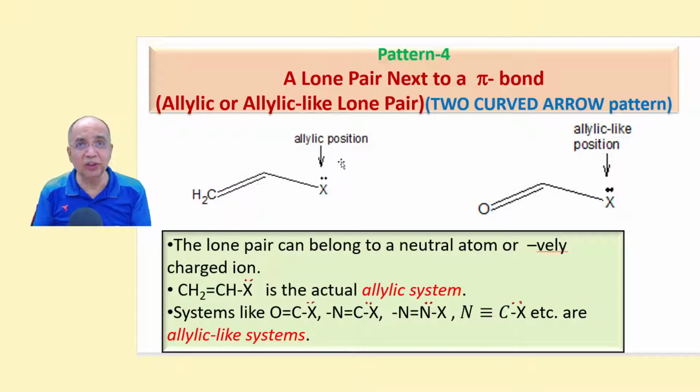Doesn't matter. We have to have a lone pair. If there is a carbon-carbon pi bond and there is a lone pair next to it, then it is an allylic system. If there is another pi bond like carbon-oxygen, carbon-nitrogen, nitrogen-nitrogen, carbon-nitrogen triple bond, and there is a lone pair adjacent to it, then it is an allylic-like system.